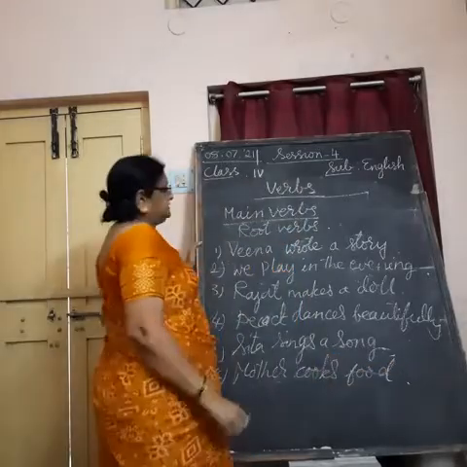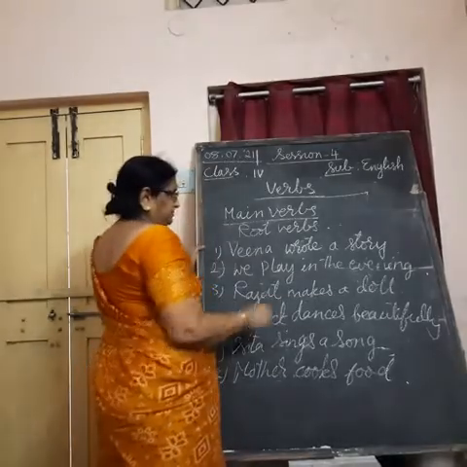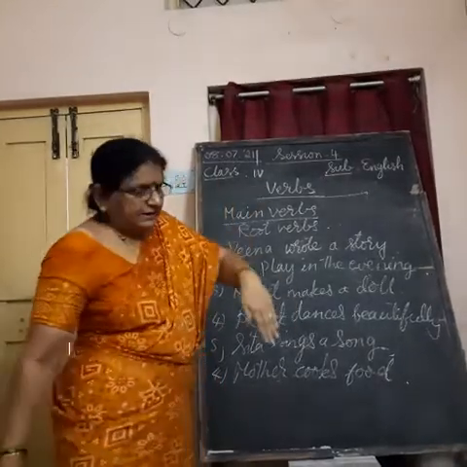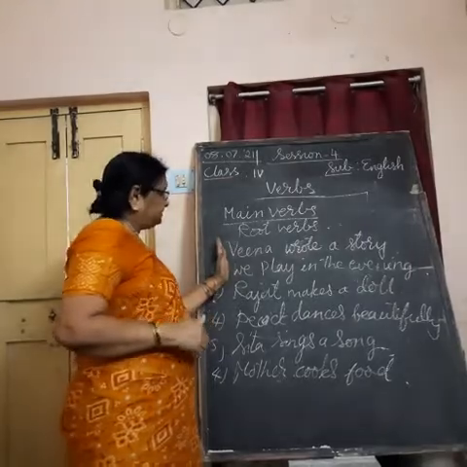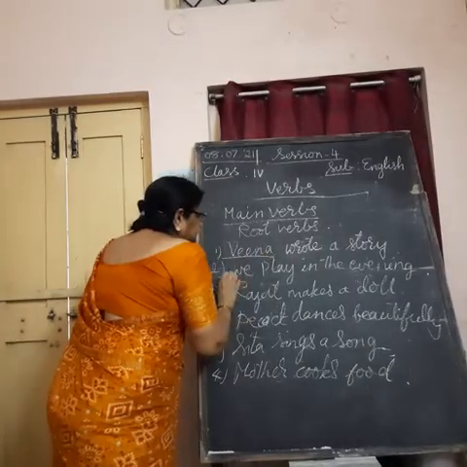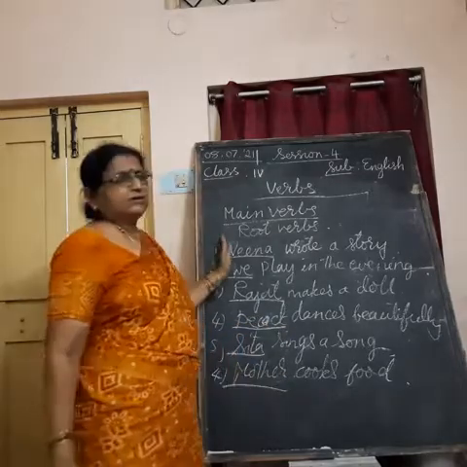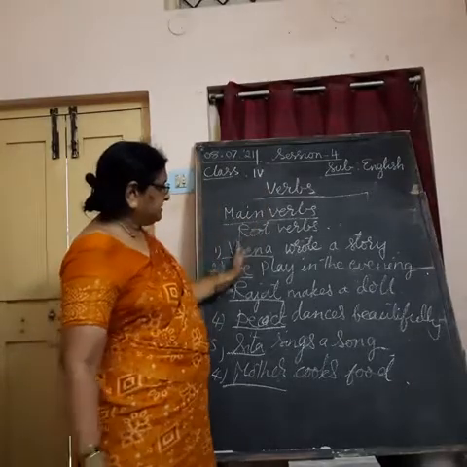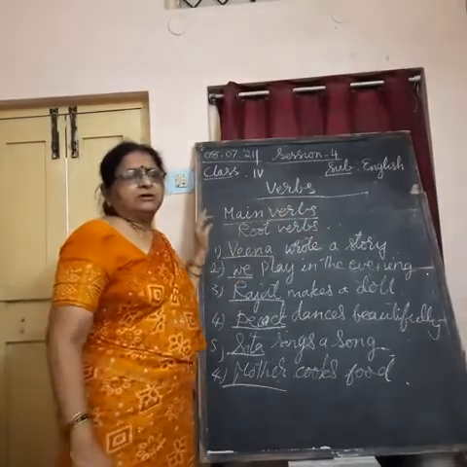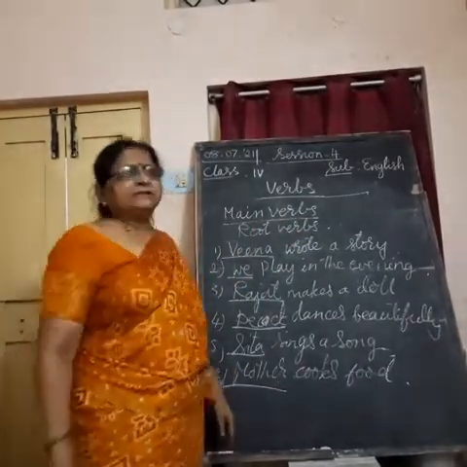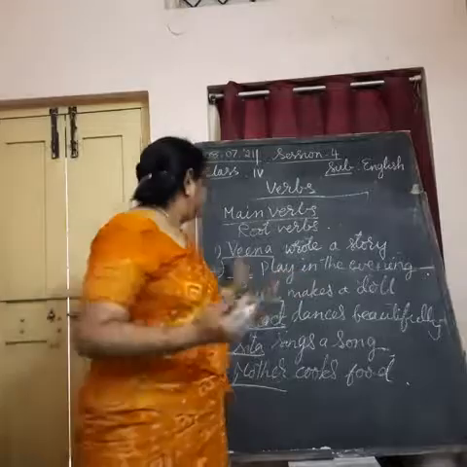So, if we read these sentences, if I ask you to underline the verbs in the following sentence, what you must do? You must underline those words which show the action, which show the work done by the subject. Subject means always the first word in the sentence, I can tell you. Understand? They are called subject in grammar. Subject is always followed by verb. Next word will be compulsorily verb. Verb means action word. It tells us about the work done by the subject.